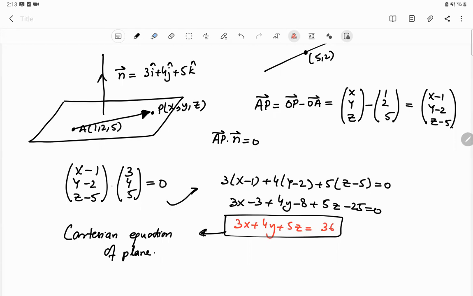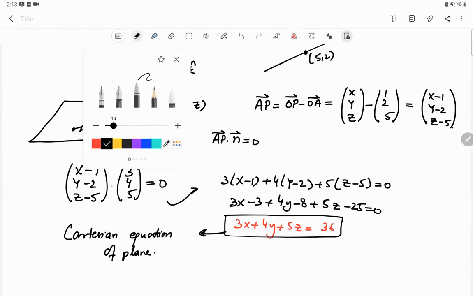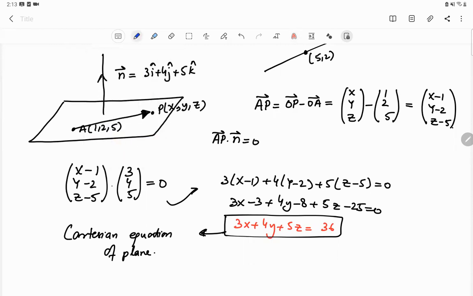And you should note this down, that the components of the vector normal appear as the coefficients of the equation of the plane. You should note down that 3i plus 4j plus 5k, 3, 4, 5 were the components of the vector normal to the plane. They appear as the coefficients of x, y, z in the equation of the plane. So this is how you calculate the equation of a plane.